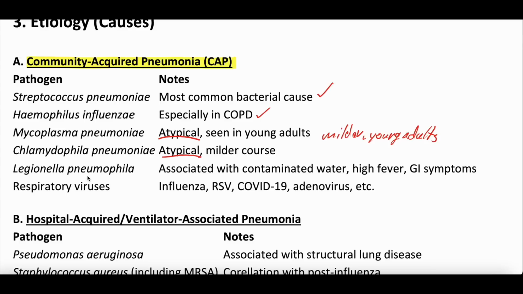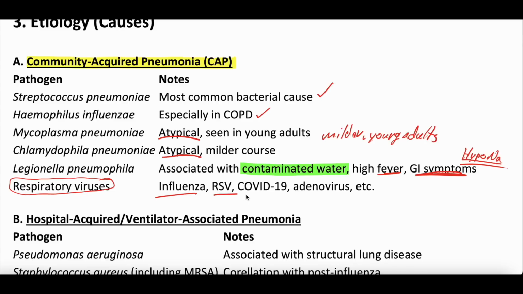Another one is Legionella pneumophila. We just call it Legionella. This is the most classic kind of pathodrome with this: it's contaminated water. Nursing homes, even hospitals, sometimes have outbreaks where they get contaminated water in their sinks or air conditioning units. It usually causes higher fevers. GI symptoms are more common in Legionella pneumonia, and then also hyponatremia or a low serum sodium is more common in Legionella pneumonia. And then there's a whole slew of respiratory viruses that can cause community-acquired pneumonia.